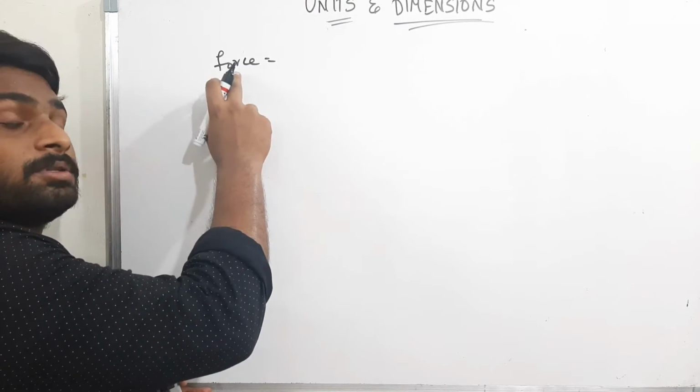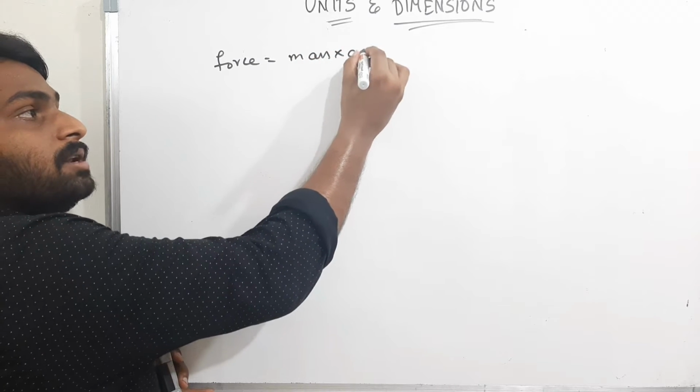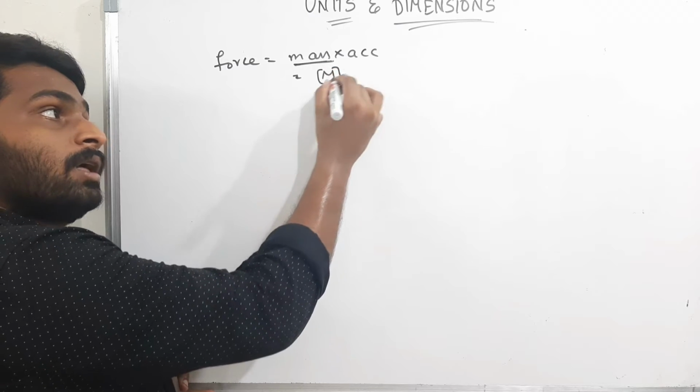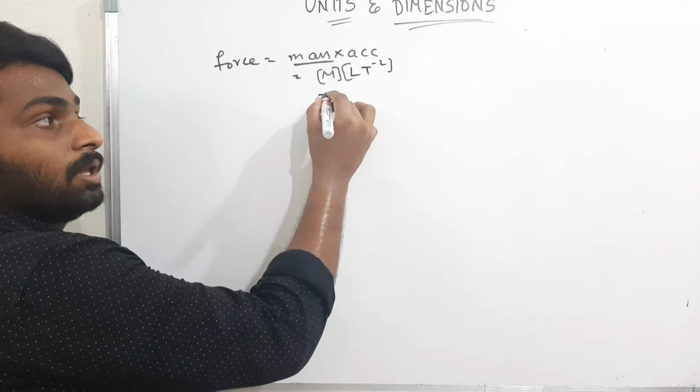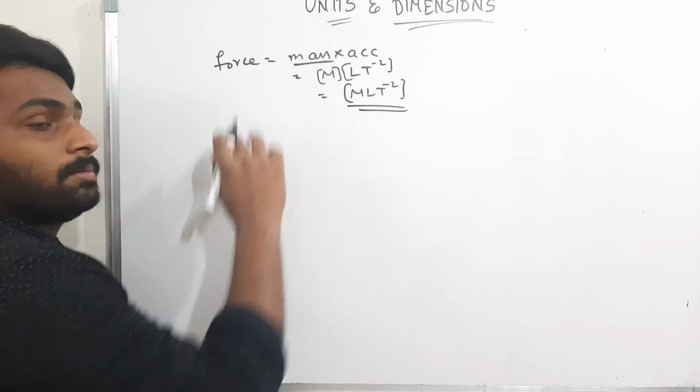Okay, now they have to find the dimensional formula for force. What is force? Force is equal to mass into acceleration. The dimensional formula for mass is capital M. And for acceleration, just now we have seen, what is that? L t power minus 2. Therefore, M L t power minus 2 is nothing but the dimensional formula for force.